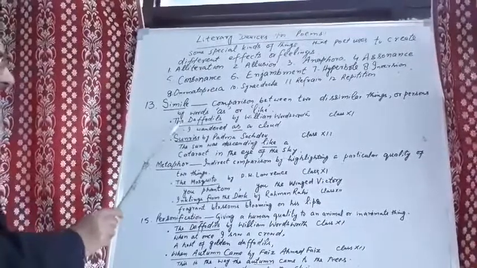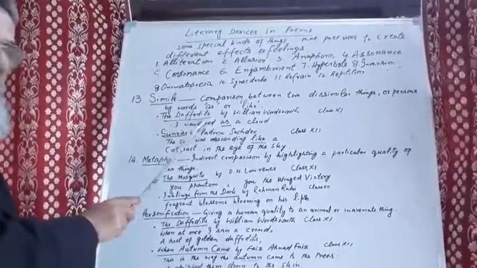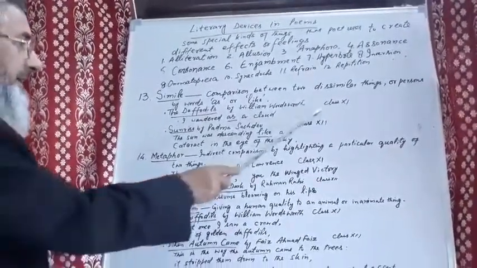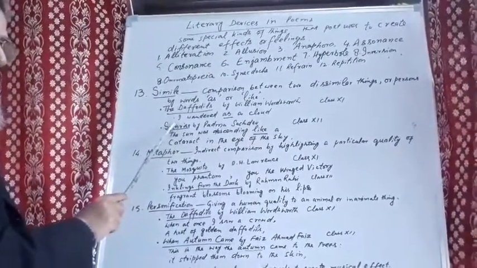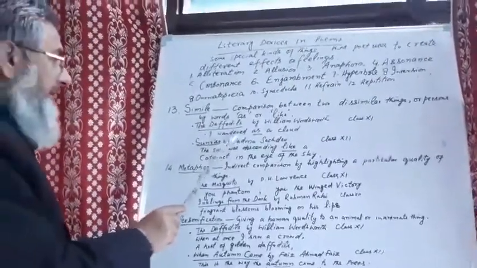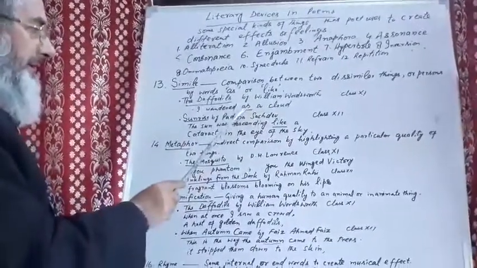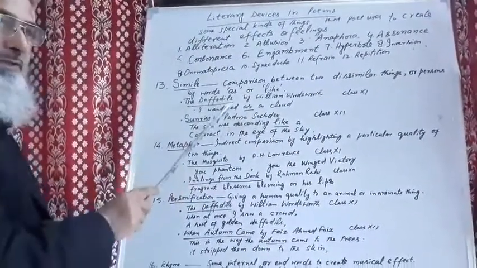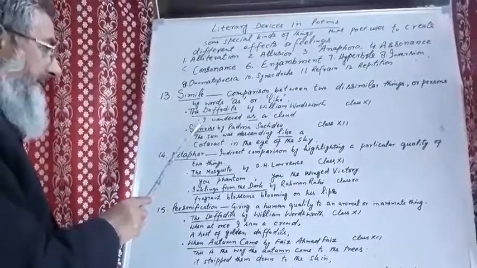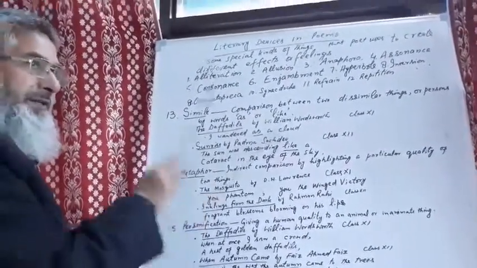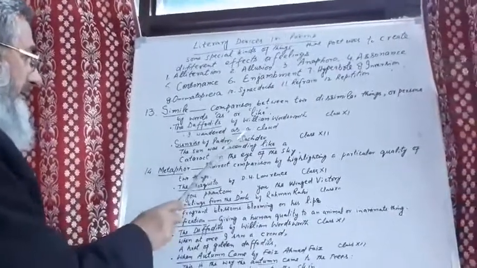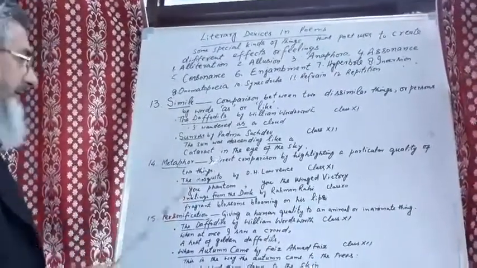Examples? From the poem The Daffodils by William Wordsworth in class 11, this is the very first line: I wandered as a cloud, where the word as has been used to show comparison. The poet compares himself to the wandering cloud. So this comparison is simile.